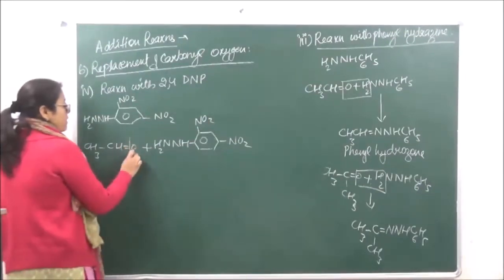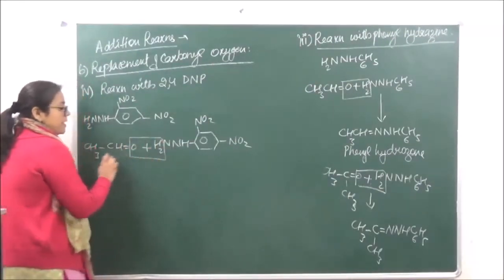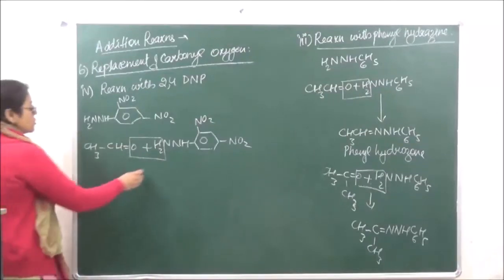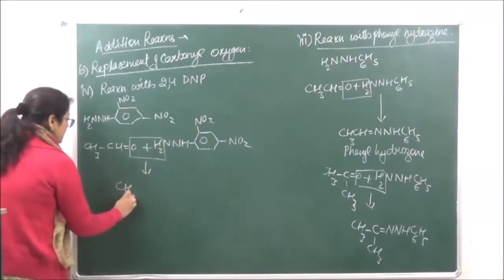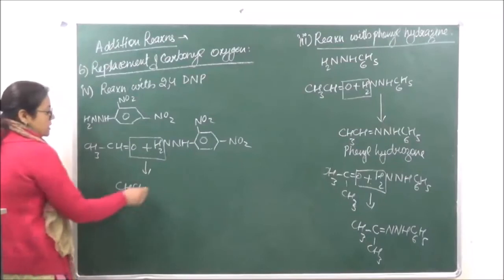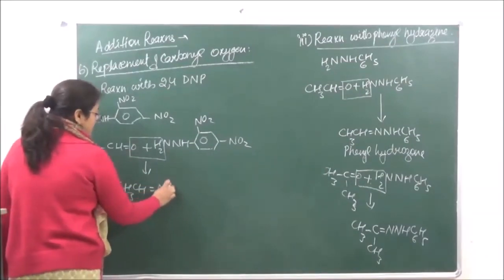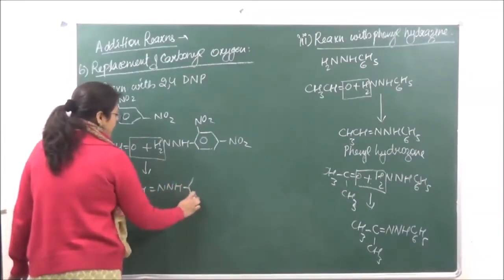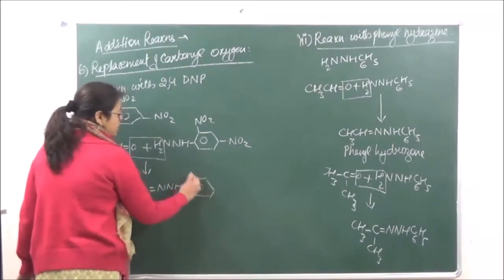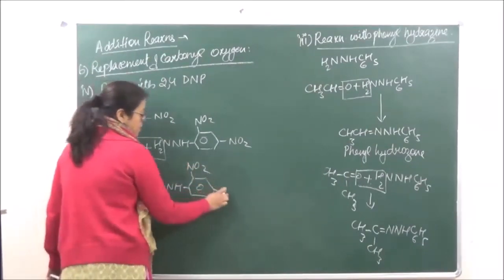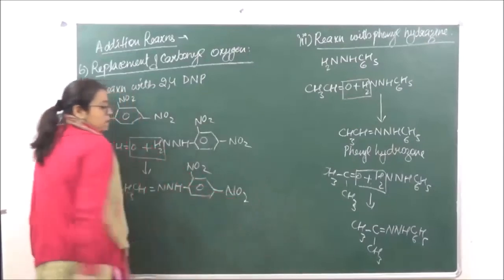Okay, H2O is eliminated from here. This is going to give us CH3CH double bond N,